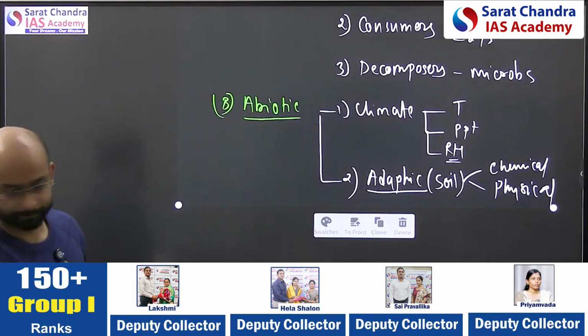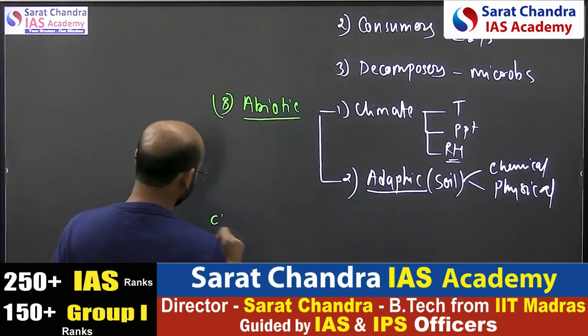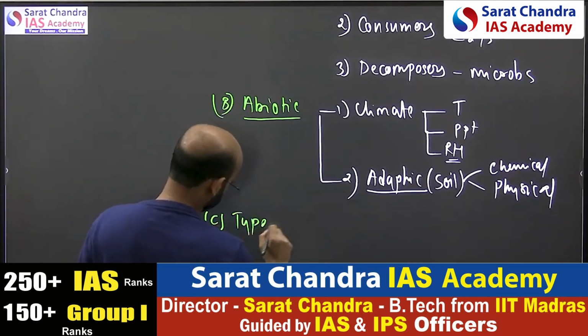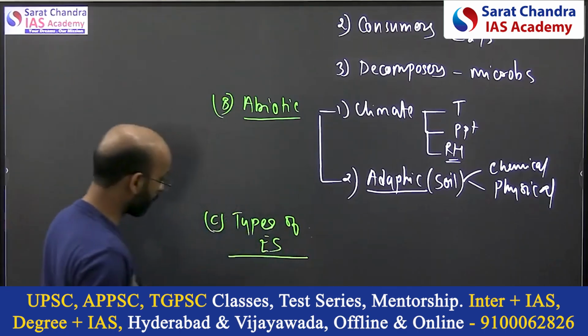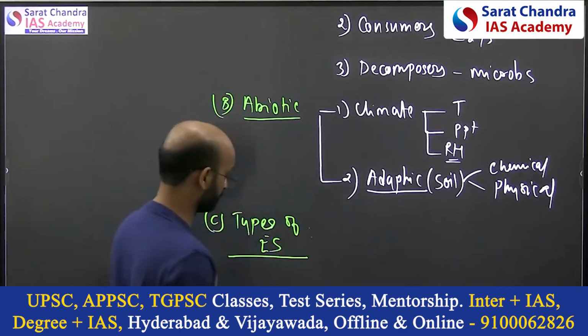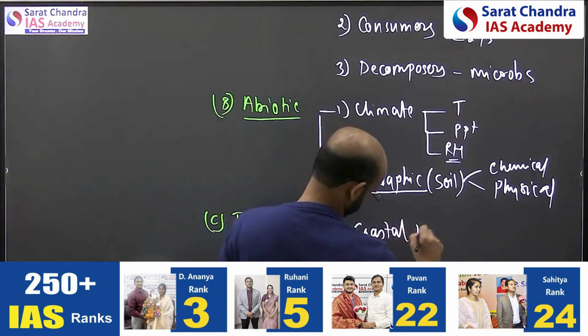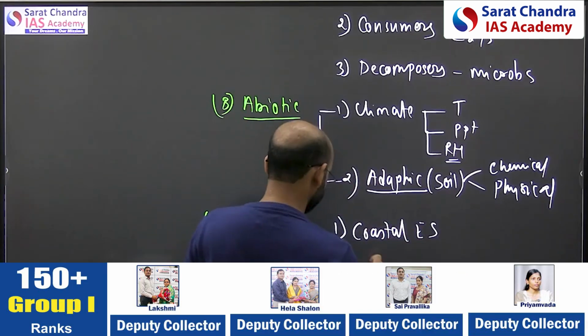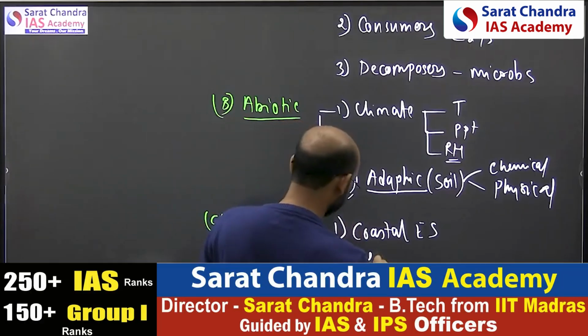Biotic, abiotic, yes. And lastly, third, you can go with the types of ecosystem also. If in general they ask how it impacts the ecosystem, talk about the coastal ecosystem. Second can be the Himalayan ecosystem.